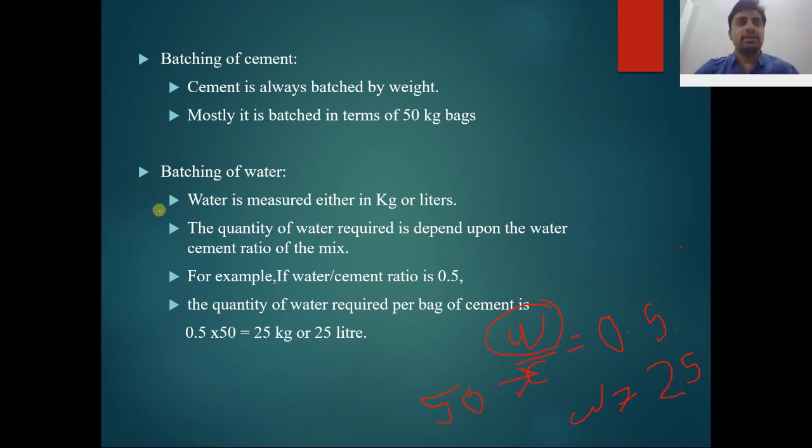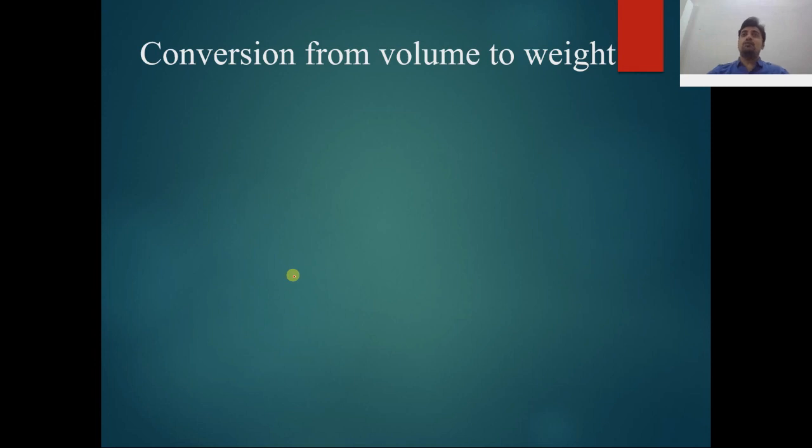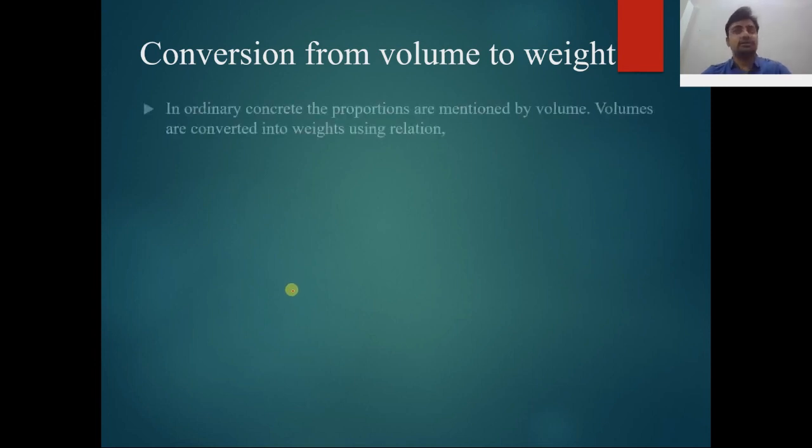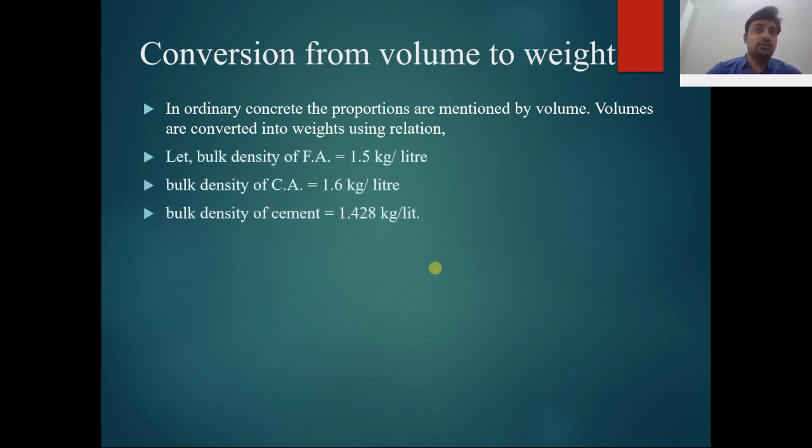So that is the batching of the water. Now, conversion of volume to weight. In ordinary concrete, the proportions are mentioned by volume, and the volumes are converted into weights using a relation. You have to calculate the density of all the ingredients of the concrete.